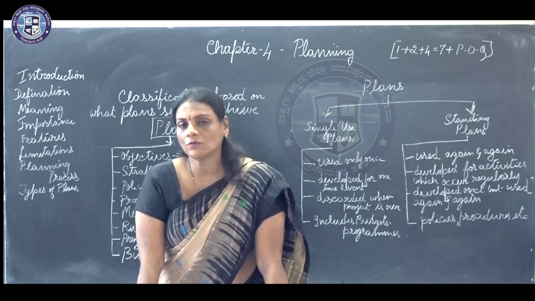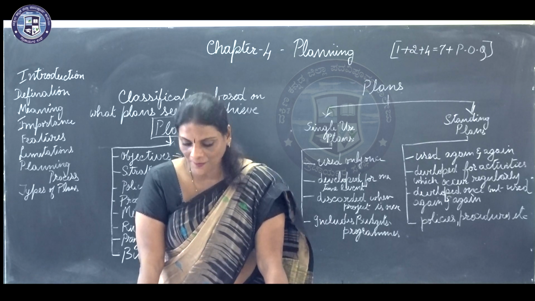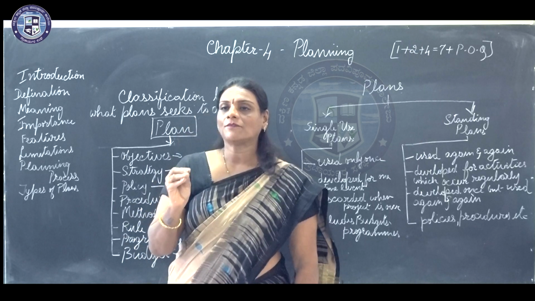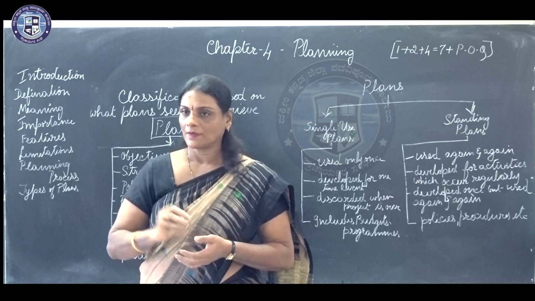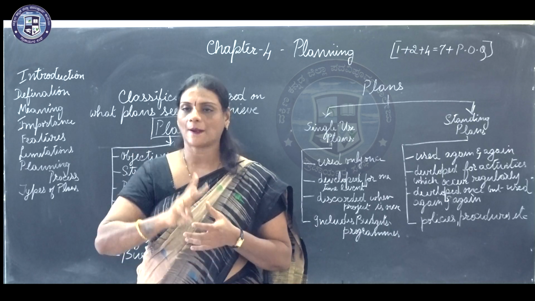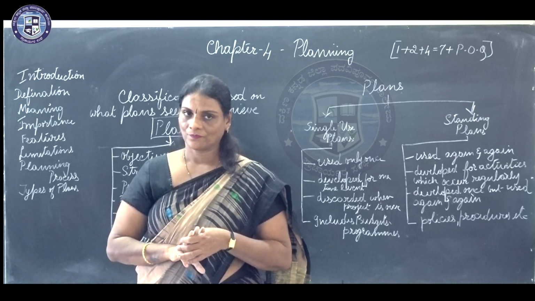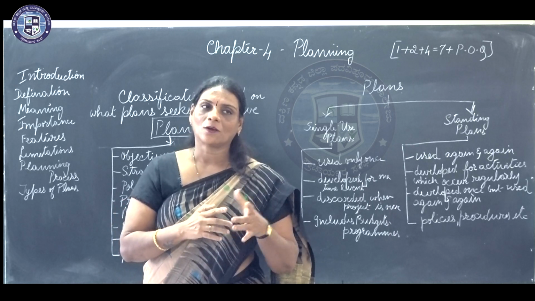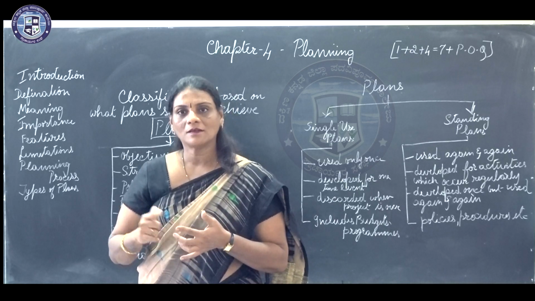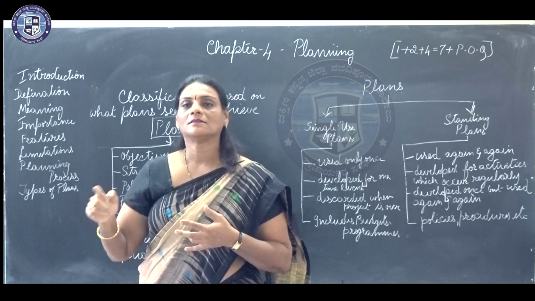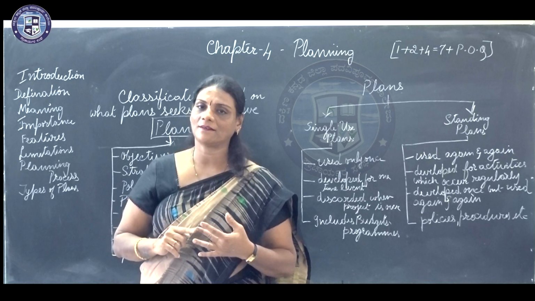Here, if we just take a small example, you have to work out in your accounts. For your first test, you got 3 chapters included. The first one, accounts for not-for-profit organization. Next one, partnership fundamentals. Third one, admission of a partner.